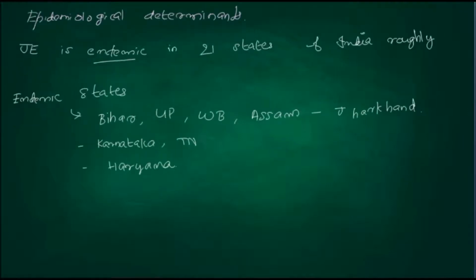So epidemiological determinants: Japanese encephalitis is endemic in 21 states of India roughly. So what are these endemic states? One is mainly the Bihar belt, that constitutes Bihar, UP on the other side, West Bengal, Jharkhand, and Assam. All these constitute the Bihar belt. Then Haryana, then in the southern part Karnataka and Tamil Nadu. So these are the endemic states where Japanese encephalitis is prevalent.